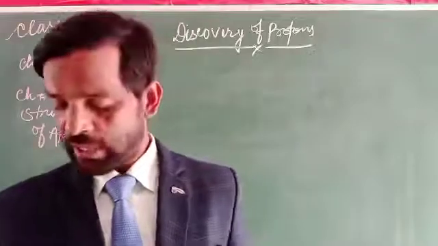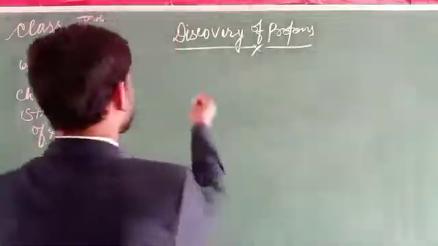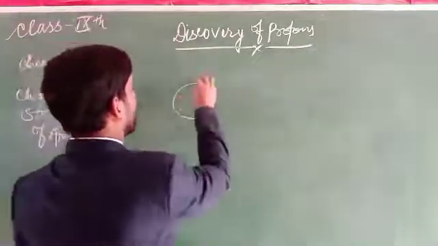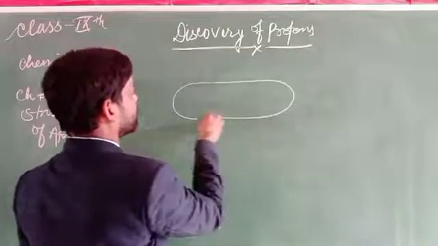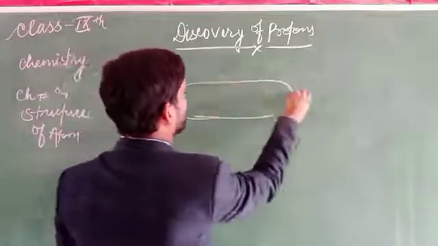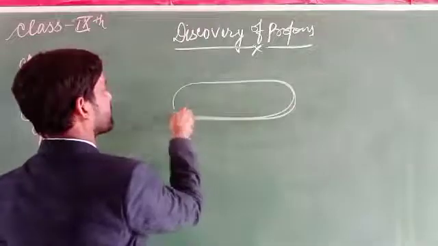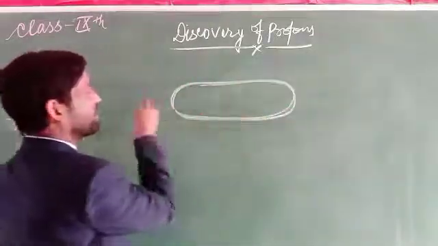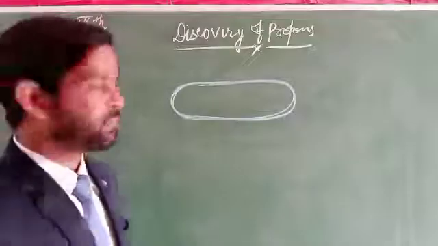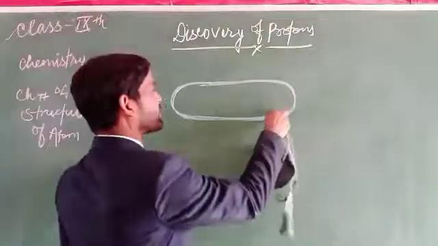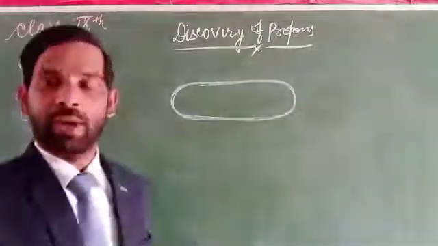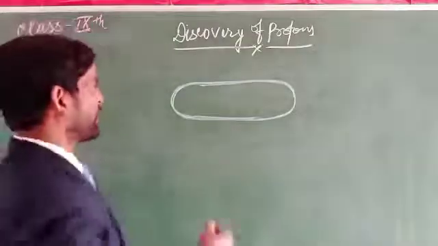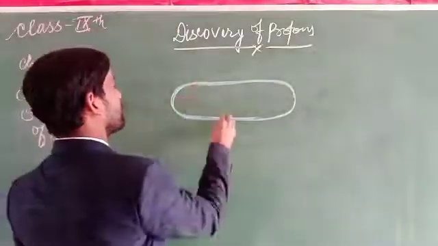I will tell you how it can be represented. Suppose there is a discharge tube in which a gas is taken. The particles depend on which type of gas you have taken.